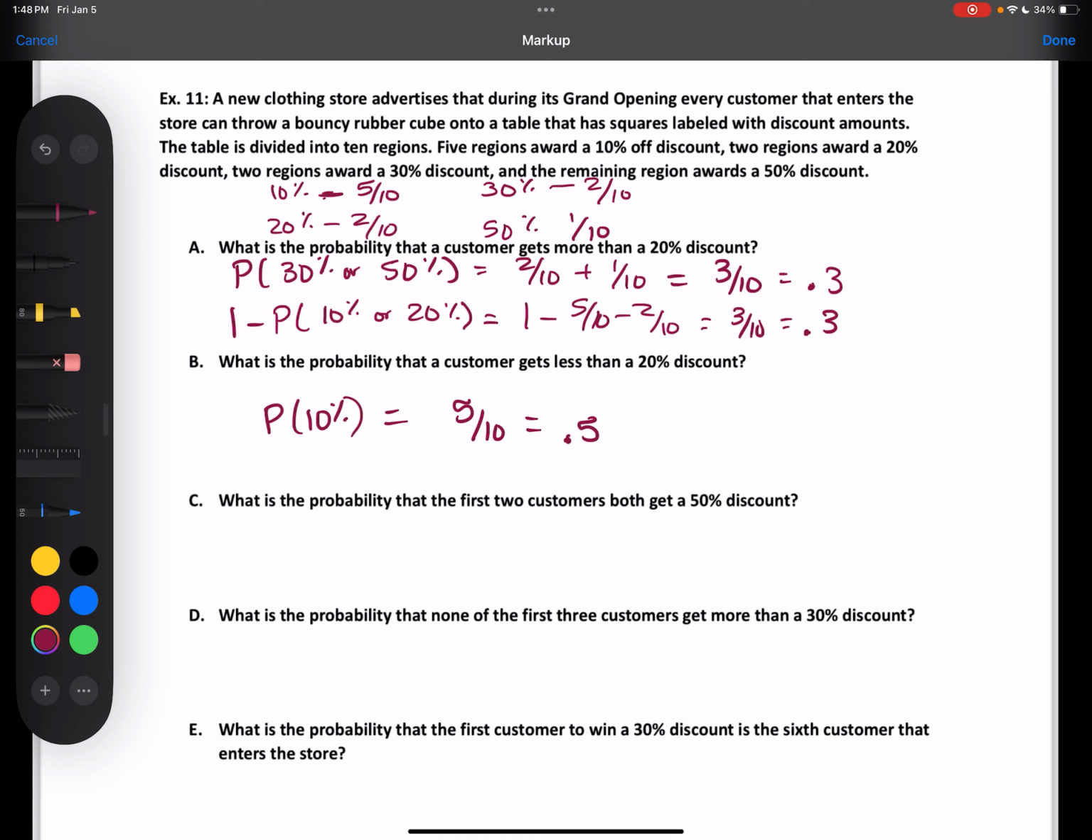What is the probability that the first 2 customers both get a 50% discount? That's a crazy one. Yeah, that's crazy. I'll shut down the discount thing right then.